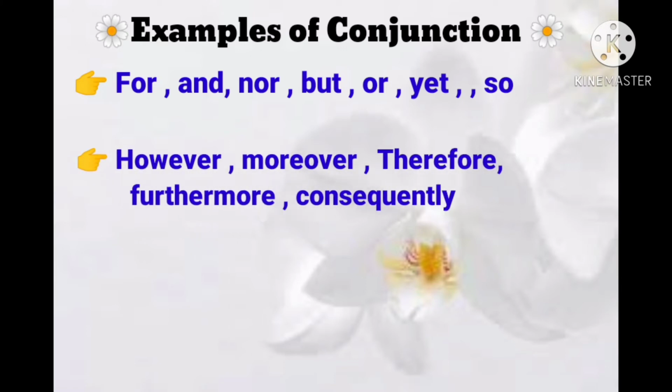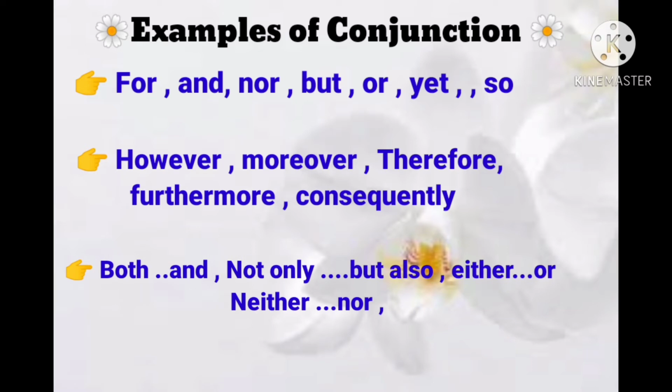Examples of conjunction: at first we have for, and, nor, but, or, yet, so. However, moreover, therefore, furthermore, consequently. And both and, not only but also, either or, neither nor. So now let's move toward types of conjunction.